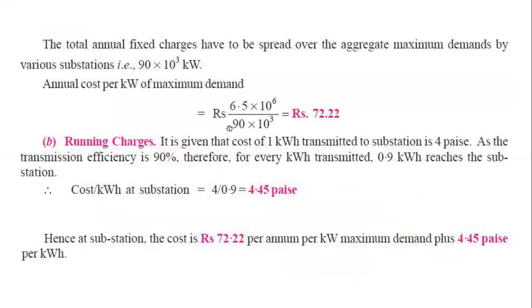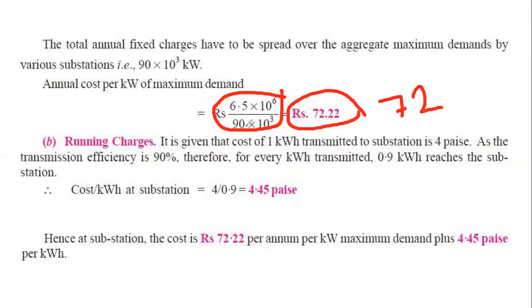So we just divide the total cost by the total maximum demand. Finally, the value is 72 taka per kilowatt. So we are not dividing by 75. My students, don't make mistakes. We are dividing by 90 because the substation has the diversity factor.